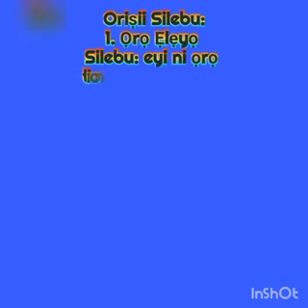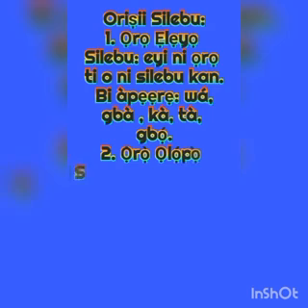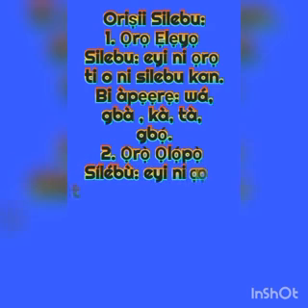Mono means one. They are words that have just one syllable. Bí àpẹẹrẹ, for example, wá, jẹ, sùn, kọ, kà, gbà. They all have just one syllable.